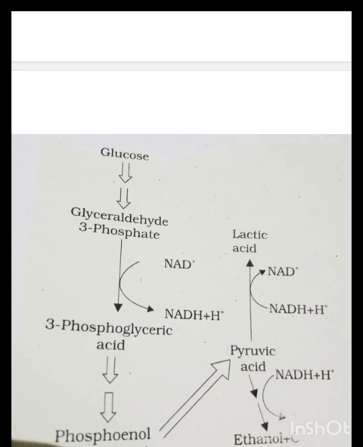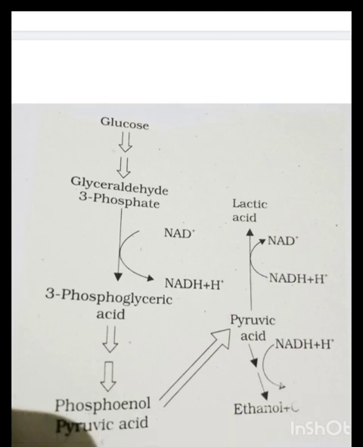Now, pyruvic acid can form lactic acid, where NADH plus H+ gets converted into NAD+, whereas pyruvic acid can also get converted into ethanol, where in this step NADH plus H+ gets converted into NAD+.